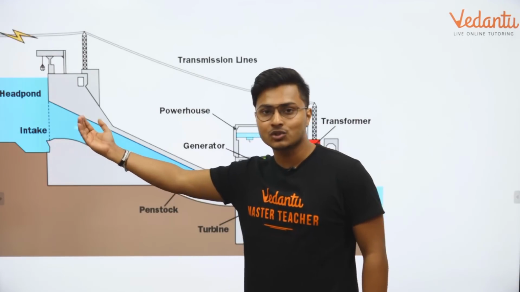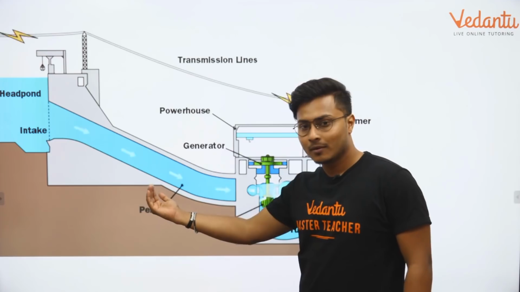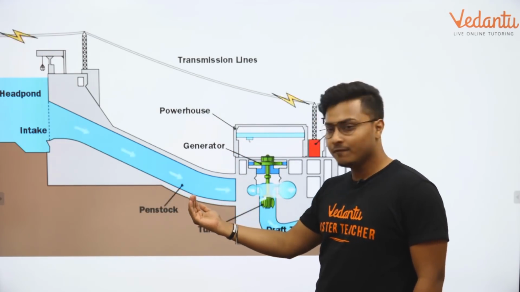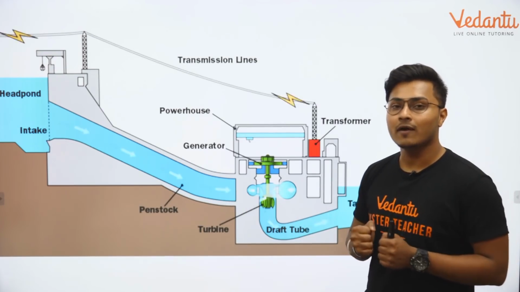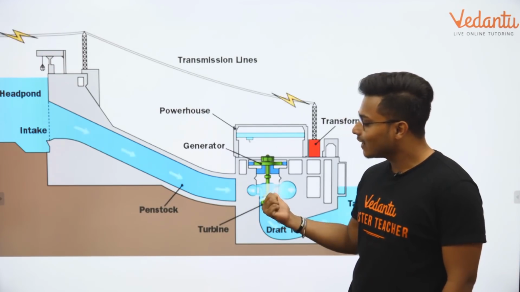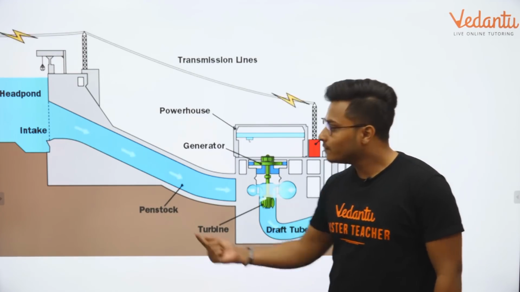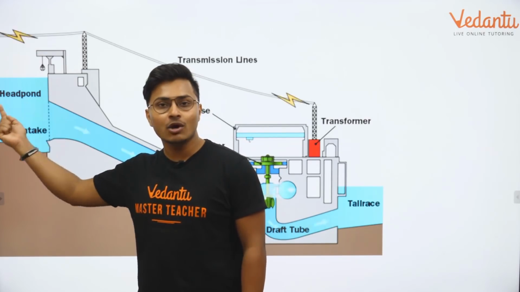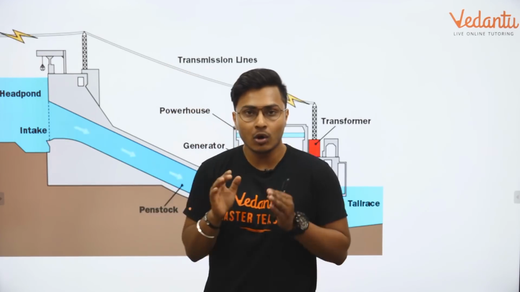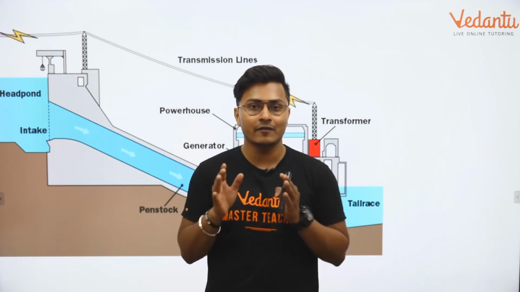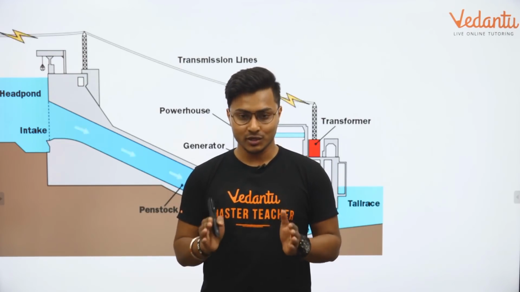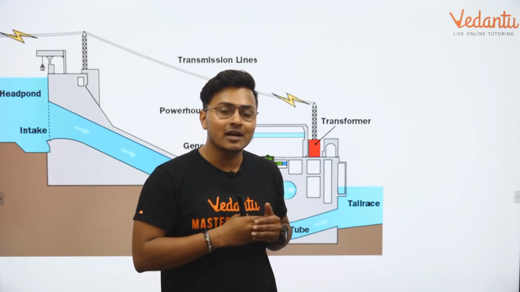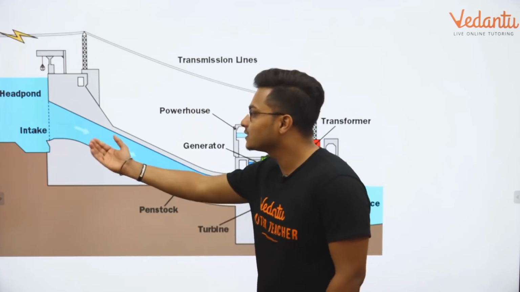All the flood water passes through the flood gates. As you can see, it is coming up with a very high speed, and with that huge amount of kinetic energy, it starts hitting the turbine. From where did this huge amount of kinetic energy come? It came from the potential energy of the water inside the reservoir. The water is stationary when it is inside the dam, inside the reservoir. The water is stationary, so it has a lot of potential energy. Suddenly you open the gates, what happens? That potential energy converts into kinetic energy and it starts flowing.